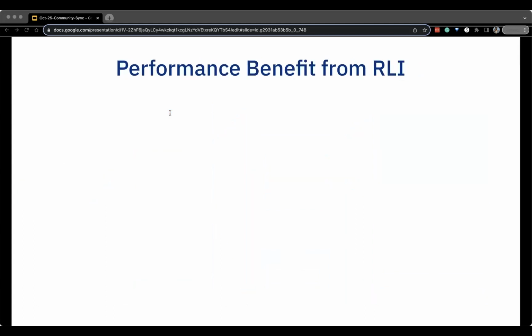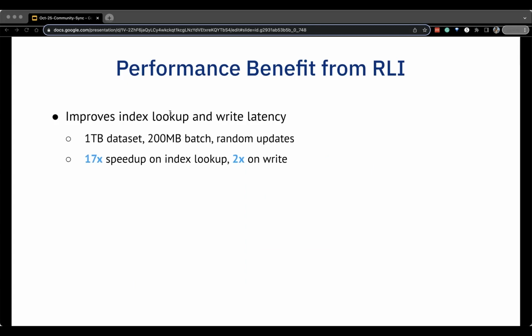We have done a few performance benchmarks on both write and read to demonstrate the performance benefits from the record level index. In the first case, we have a 1 terabyte data set, and each write batch has 200 megabytes of random updates across the table. We compare the performance of the record level index with the global simple index, which is the best for random updates.